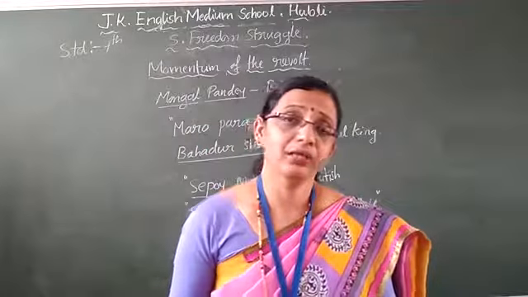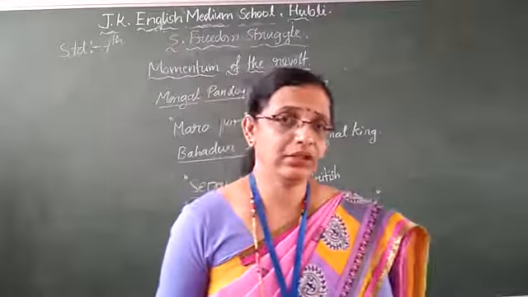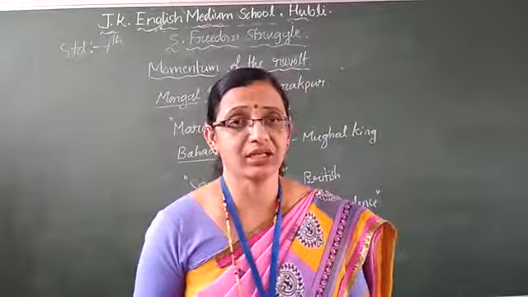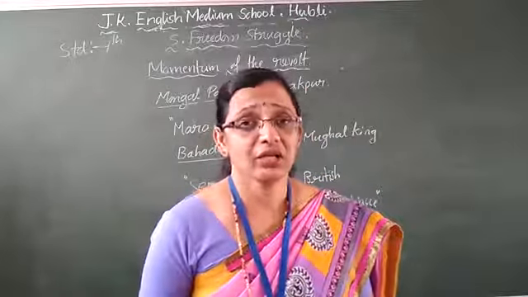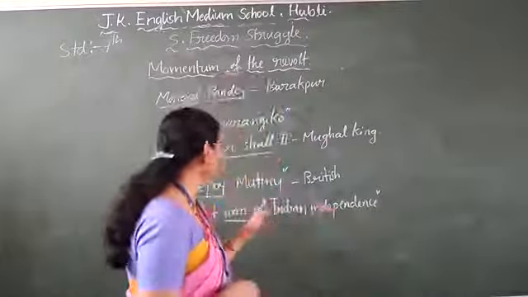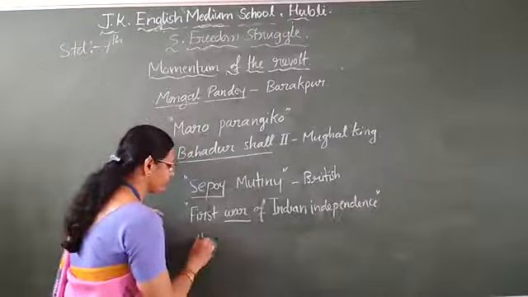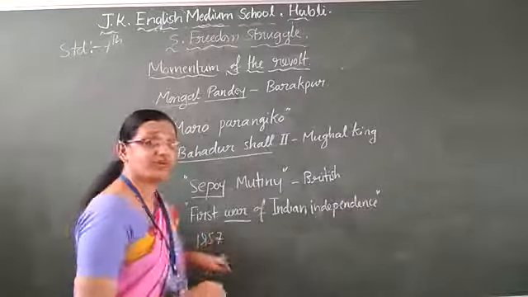Yes, other movements also started, children. Those freedom movements we will learn in the next class. For today's class, it is enough. This is the basis for our freedom struggle. See, children, it took nearly 90 years. It started from 1857, the first war.